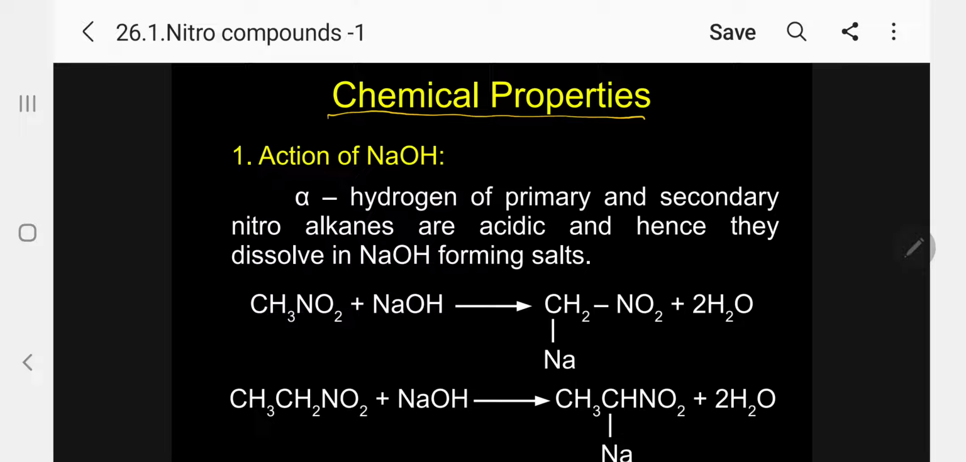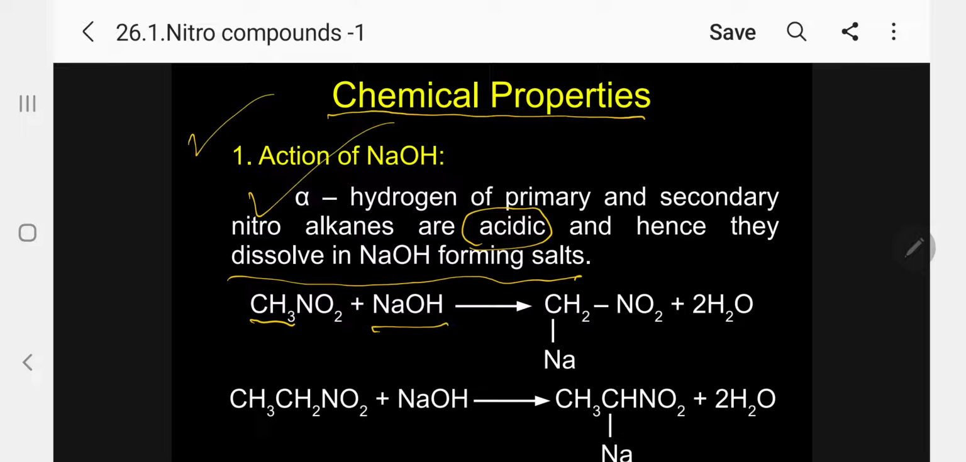Under the chemical properties, first let me take the action of sodium hydroxide. Kindly follow, sodium hydroxide is a base. So how can it react, you may wonder. The interesting information is that the alpha hydrogen atom, because of the NO2 electron-withdrawing group, is acidic in nature, so it can be replaced by sodium. So the alpha hydrogen atom of primary and secondary nitroalkanes is acidic and hence they dissolve in sodium hydroxide forming salt.